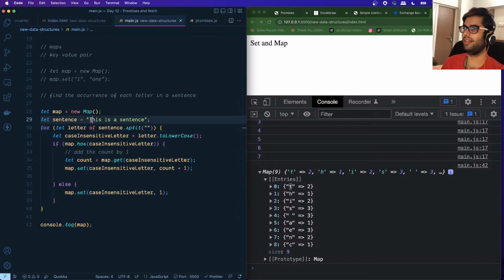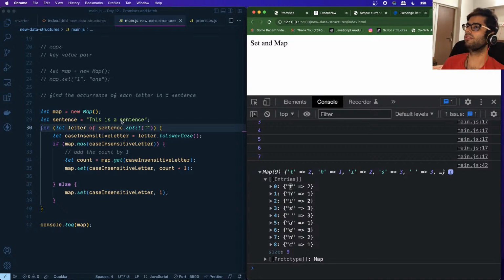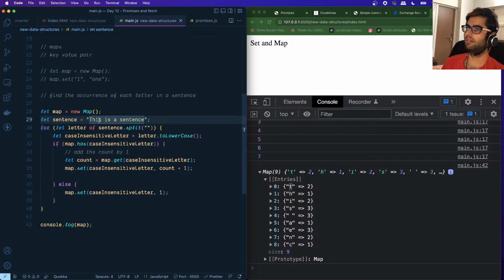This is a sentence, so T over here and T over here. And then H appears once, I appears once, S is coming thrice, 1, 2 and 3, right? So it's giving us the number of times each of these characters is coming, right? So we can see that it's 2, 1, 2 and so on. All right, so this is how you can easily make use of the correct data structure to solve this algorithm.